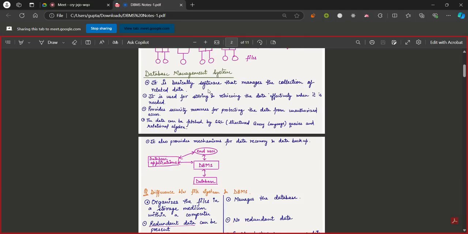So basically it is software that stores and manages our related data, which is stored in the form of a collection or in a structured format. It is mainly used to store our data and retrieve or access it whenever we need to.